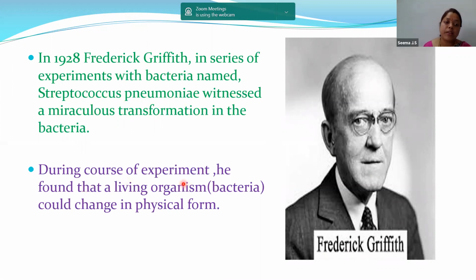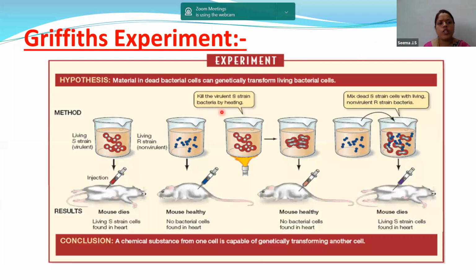Now let us know what is Griffith's experiment. During the course of the experiment, he found that living organisms, bacteria in this case, could change their physical form. So let us see what he observed. Children, this is Griffith's experiment, and in this experiment he had taken Streptococcus pneumoniae bacteria. This is the bacteria which causes pneumonia.